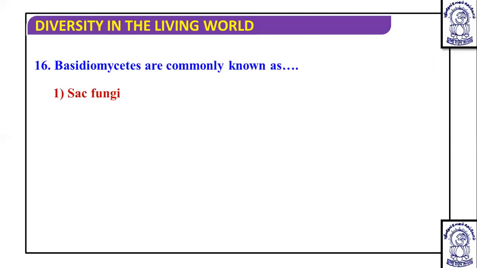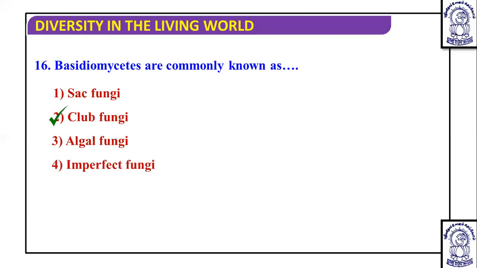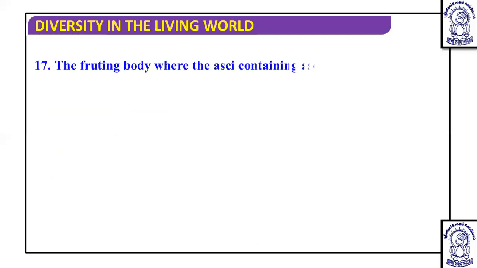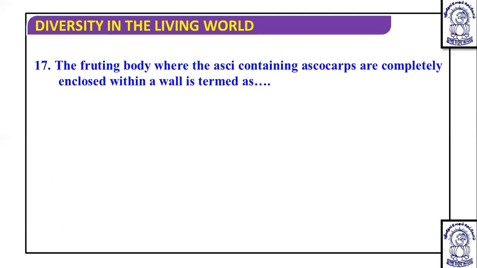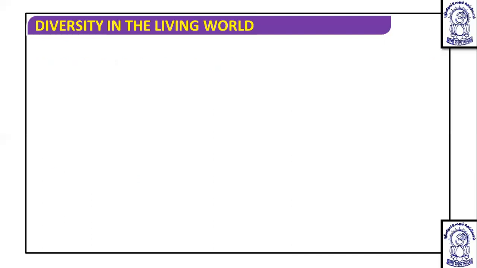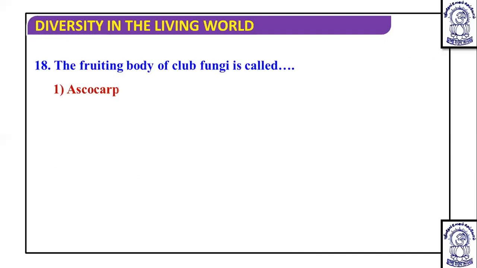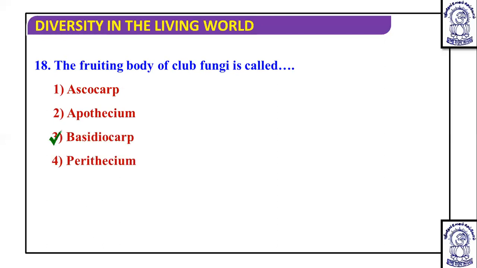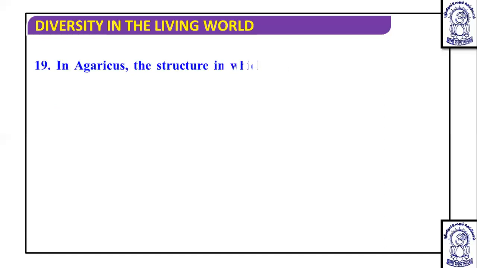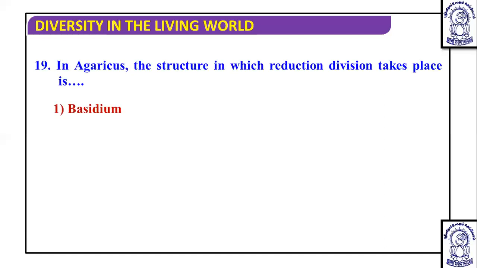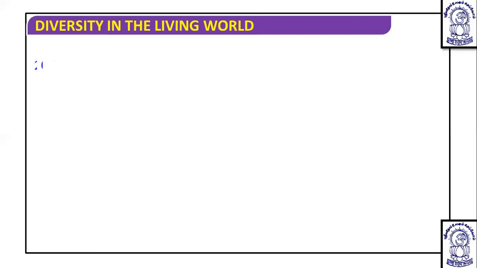Basidiomycetes are commonly known as club fungi. You know this and you remember this. The fruiting body when the ascocarp containing asci is completely enclosed within a wall is termed as, okay, completely closed, so cleistothecium. The fruiting body of club fungi is known as basidiocarp, and club fungi are mushroom related Basidiomycetes. Then in Agaricus, that is a mushroom, the structure in which reductional division takes place is the basidium, and basidiospores are produced exogenously.